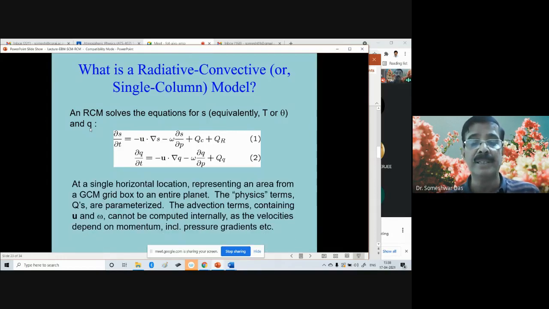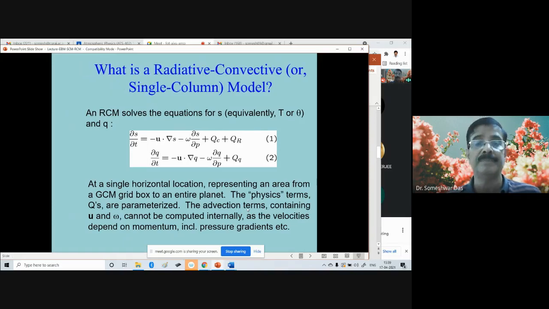For a single horizontal location representing an area from a GCM grid box to an entire planet, the physics terms QS are parameterized. Parameterization is required because in such models the grid is very coarse. The advection terms containing U and omega cannot be computed internally, as the velocities depend on the momentum, including pressure gradient, etc. So this has to be prescribed. The derivative terms have to be prescribed in the RCM.